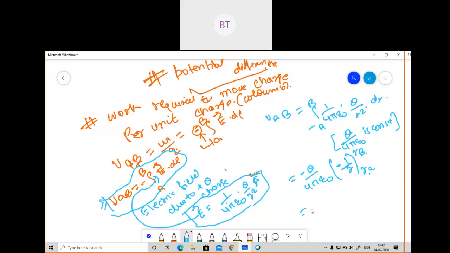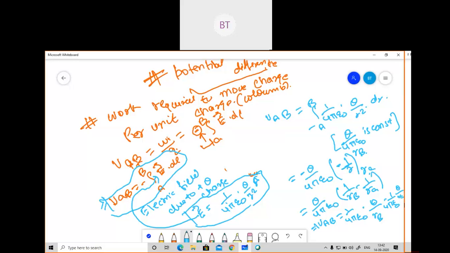So you will get Q by 4 pi epsilon naught into 1 by RB minus 1 by RA. So VAB equal to 1 by 4 pi epsilon naught into Q by RB minus 1 by 4 pi epsilon naught into Q by RA.